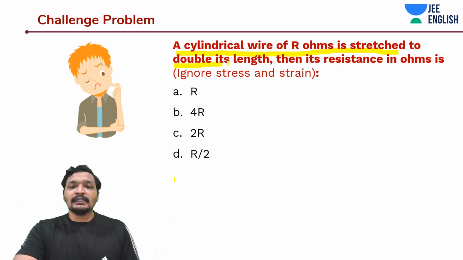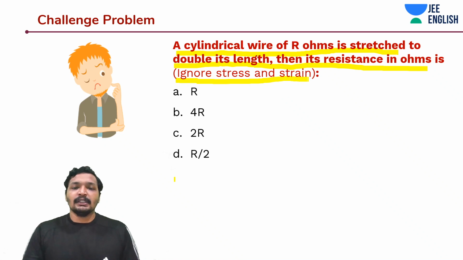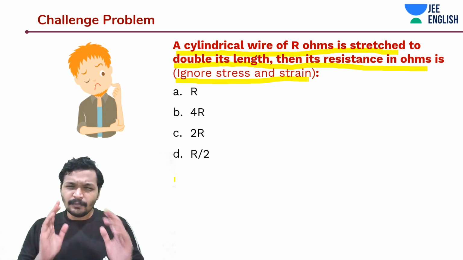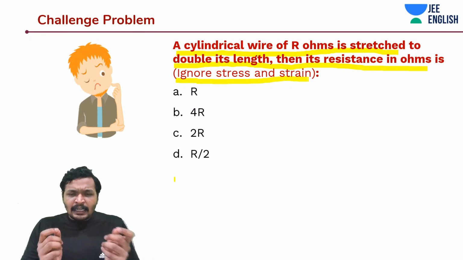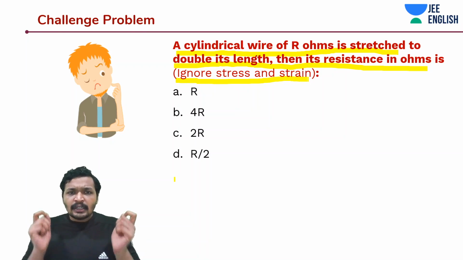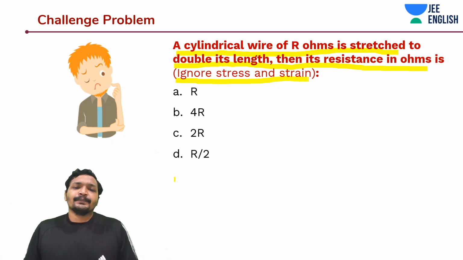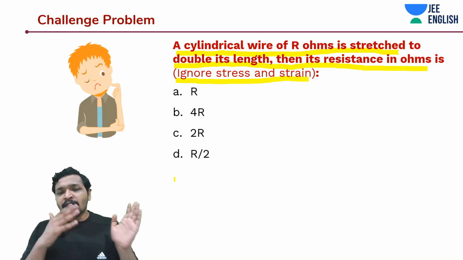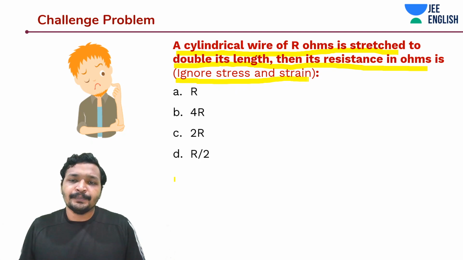Then its resistance in ohms is. Ignore stress and strain, any other deformations, I mean. So there is a cylindrical wire. I'm stretching it to double its length. Initially I found that the resistance before stretching it was R ohms. What is going to happen to the resistance?